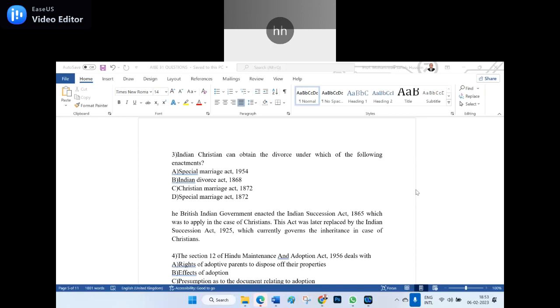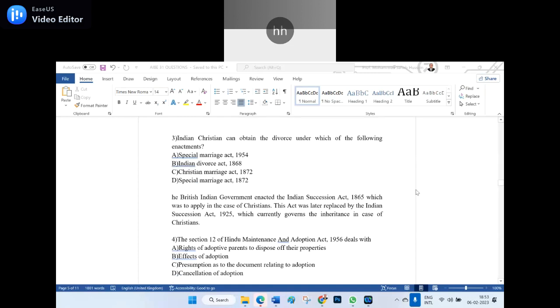What did you take? Christian Marriage Act 1872. So, it is a divorce. If you see the feedback, the British India government enacted the Indian Succession Act in 1865, which was to apply to the cases of Christians. This act was later replaced by the Indian Succession Act of 1925.